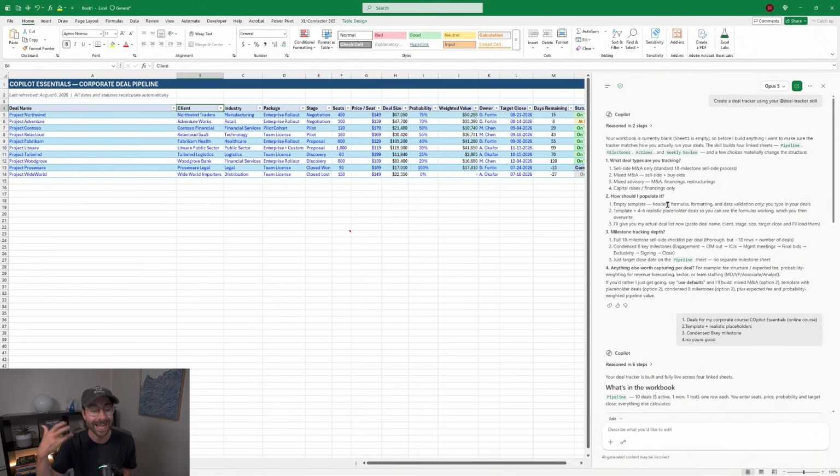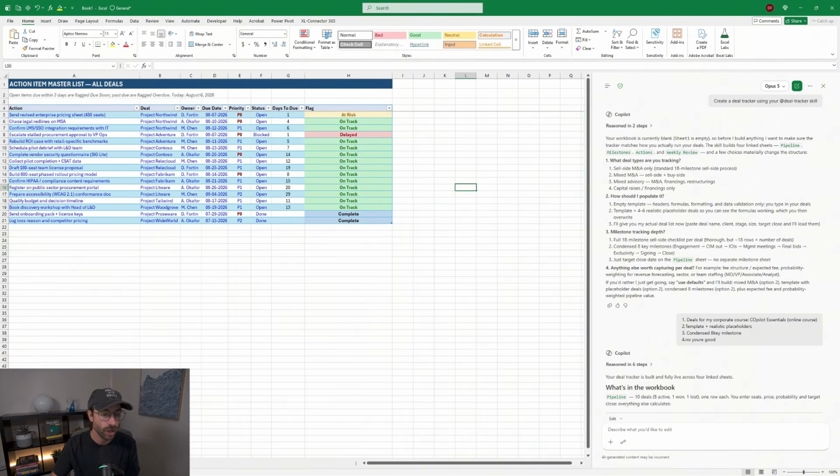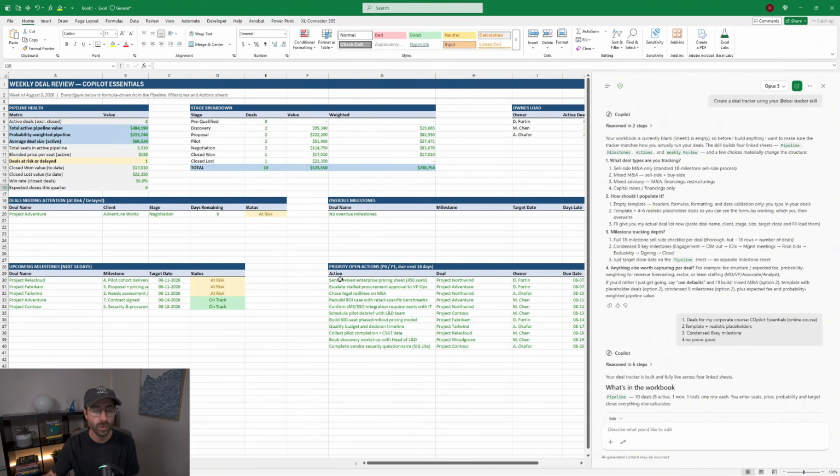Okay, so how do you access the skills? Right here, and you can see, one sec, you can see it created a lot of tabs, of sheets. Okay, so we have milestones, actions, weekly review. Okay, so it's pretty cool. It's a skill that will always do the same task, the same steps in the same way. Okay, I can't talk this morning, it's very hard for me.